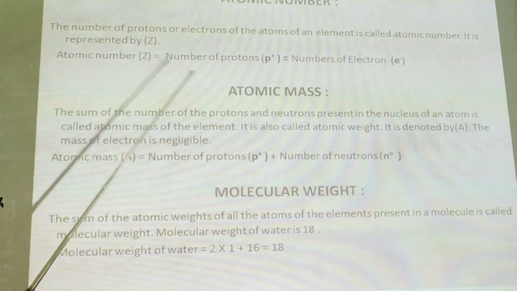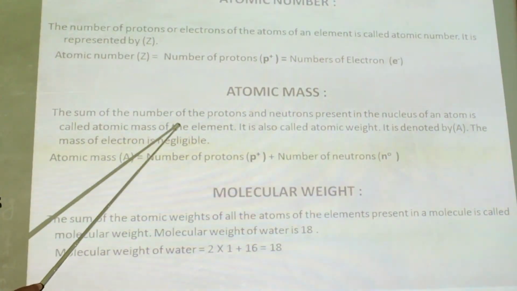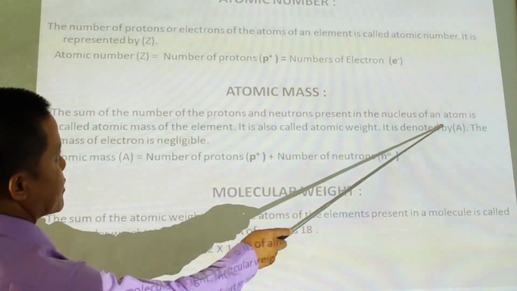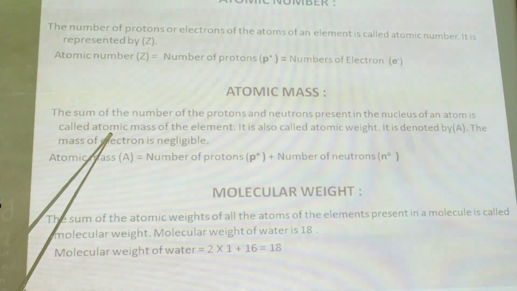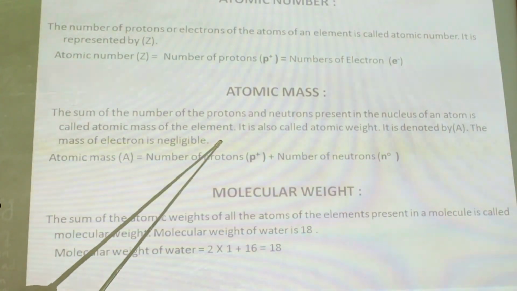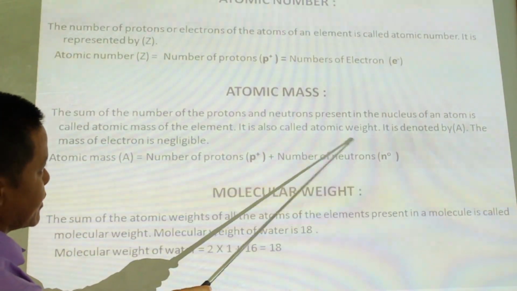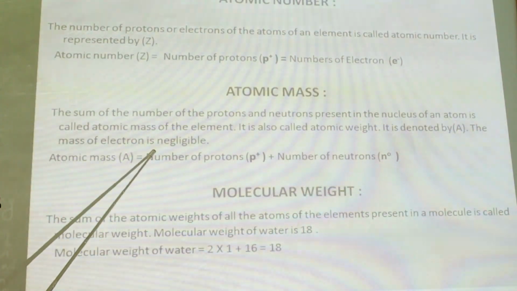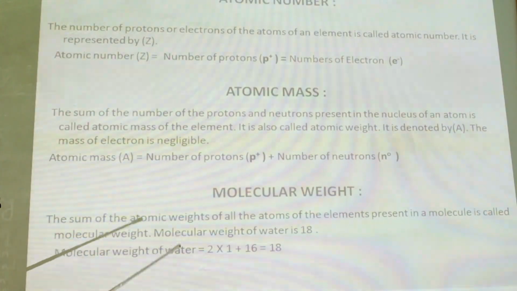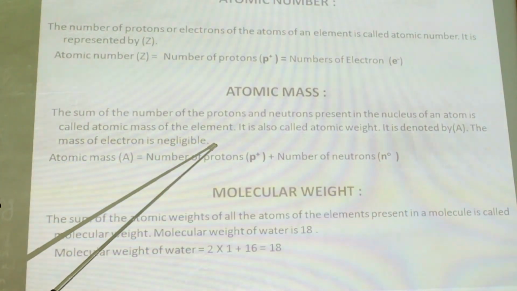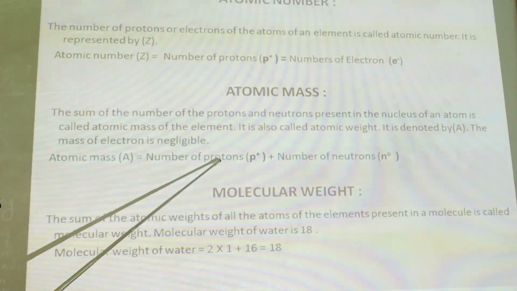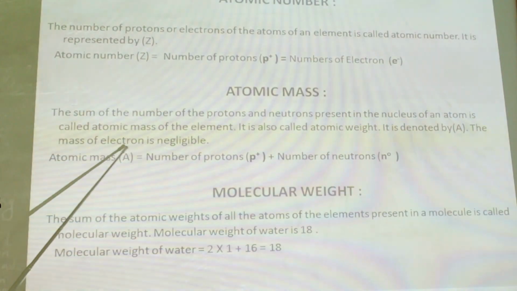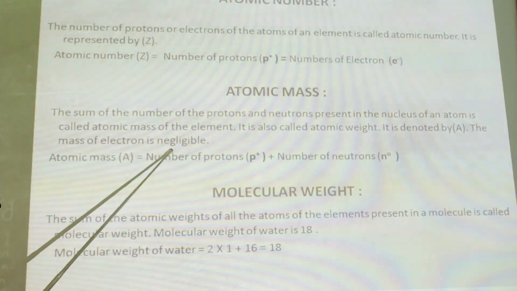Atomic mass. The sum of the number of protons and neutrons present in the nucleus of an atom is called the atomic mass of the element. It is also called atomic weight. It is denoted by capital A. The mass of an electron is negligible because the mass of an electron is 1 upon 1837 parts of the hydrogen. That's why the mass of an electron is not included.